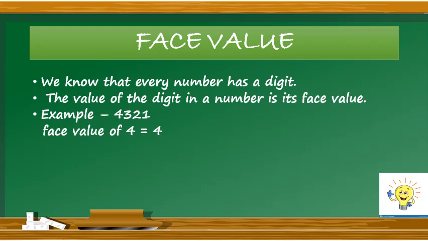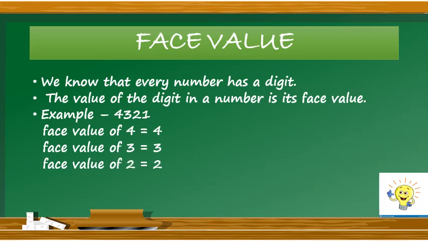The value of 4 in this particular number 4321 is 4. That's why the face value of 4 is 4. Then face value of 3 is 3. Face value of 2 is equal to 2 and face value of 1 is equal to 1.